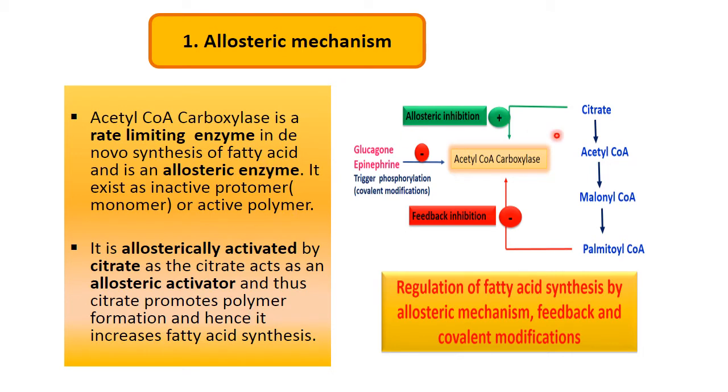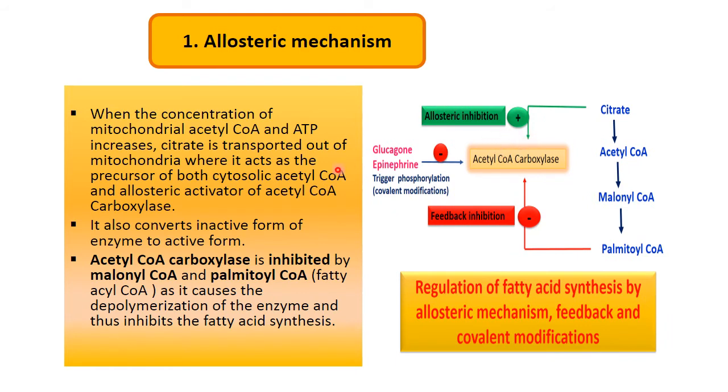This enzyme is activated by citrate, which is an allosteric activator, as citrate promotes polymer formation, hence it increases the synthesis of fatty acid.